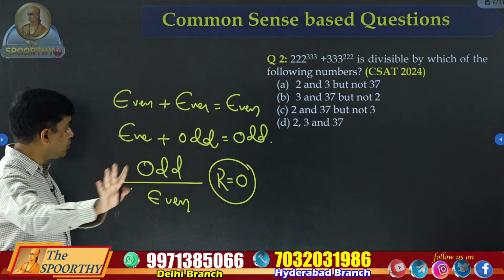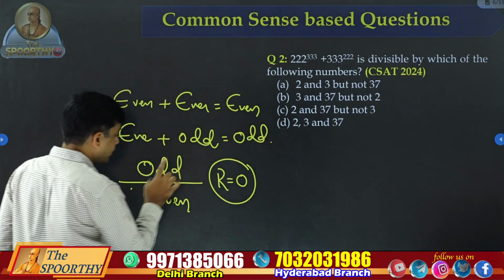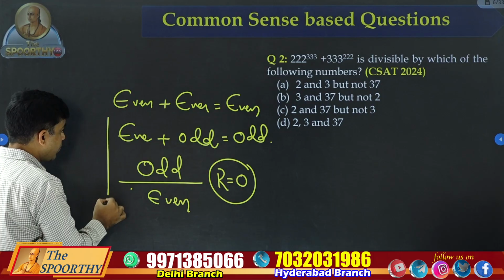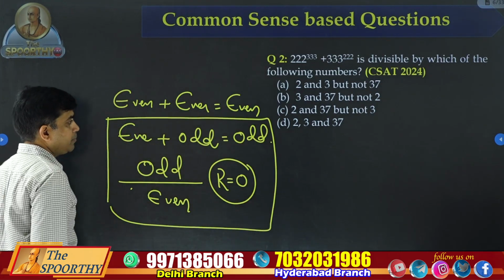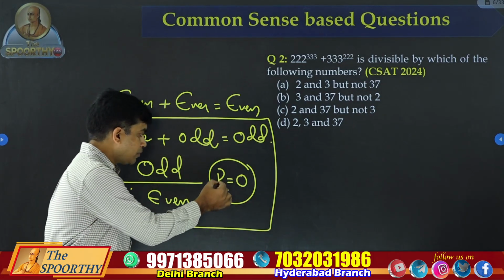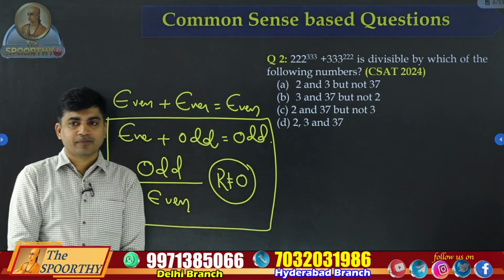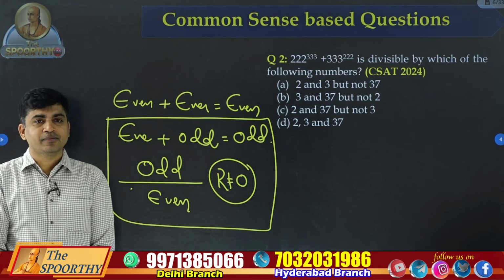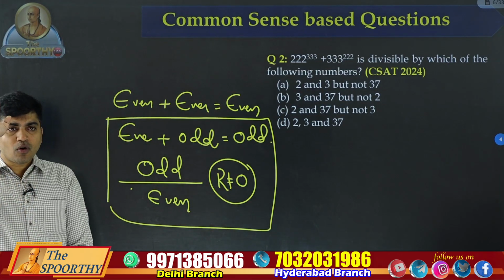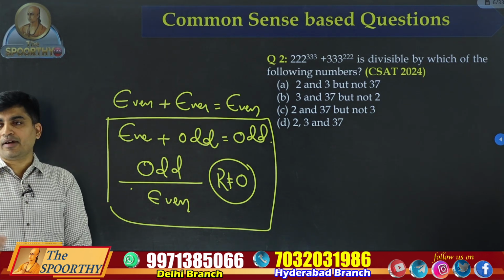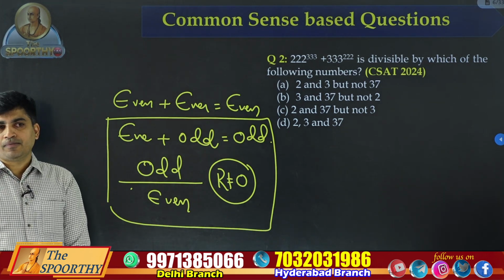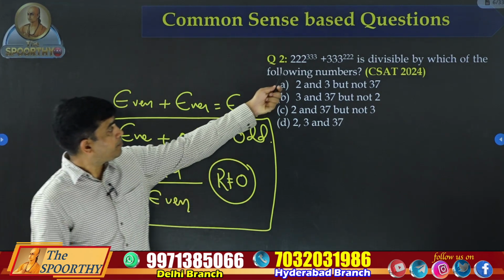I want you to try this question in this way. Use these 2 points. To solve this question, no formula required. Even remainders concepts also not required. What is the first number?